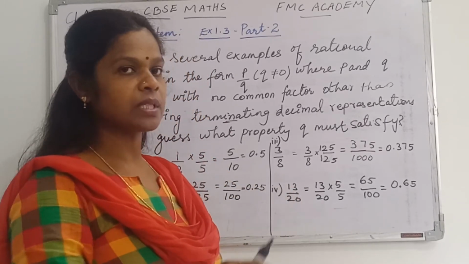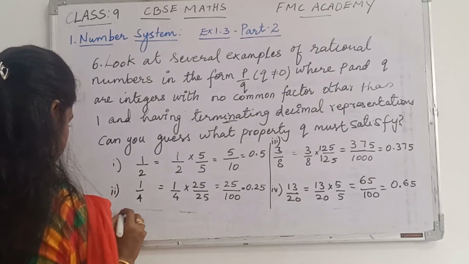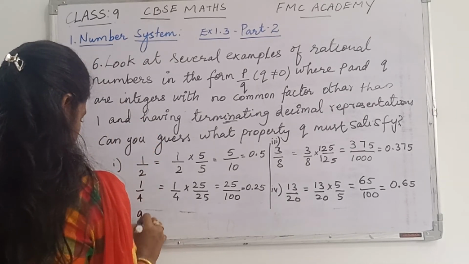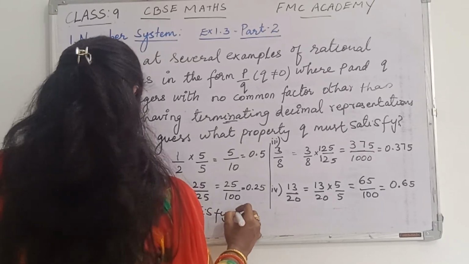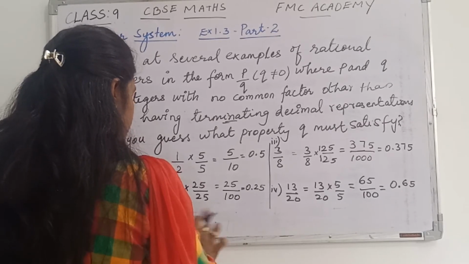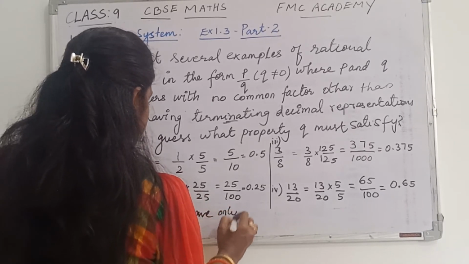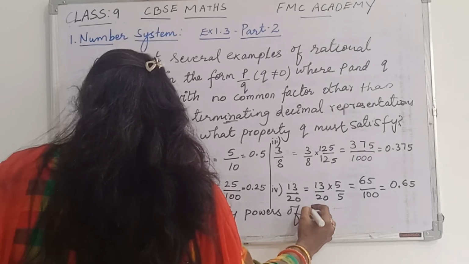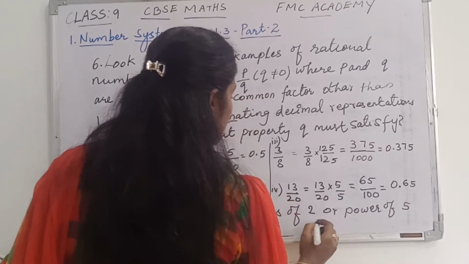Let me write down the last step conclusion, so just note it down. Q must satisfy, or simply you can write, Q must have only powers of 2 or powers of 5, or both.